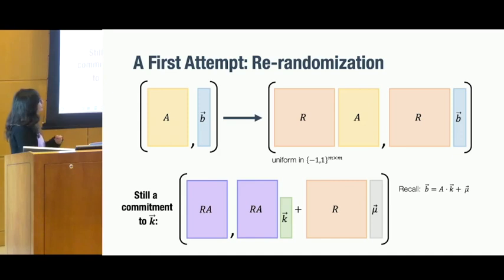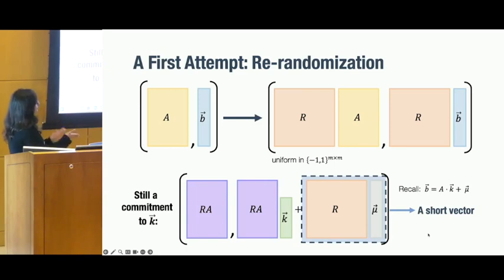To see that, let us denote the matrix R times A as RA. Then the new commitment can be written as RA, RA times k plus R times mu. If you focus on R times mu, recall that mu was a short vector. The other thing is that R is also short because each entry is just -1 or 1. What this means is that R times mu is also a short vector. So if you do the opening test with k, it's still going to be true because RA times k is close to the second element. Just to summarize, the re-randomized commitment is still a valid commitment to the same k, so this property holds.